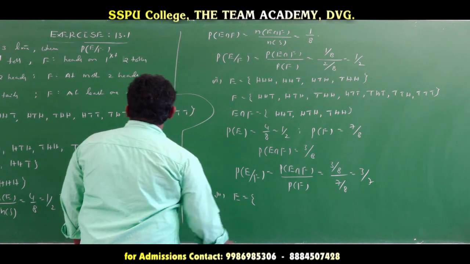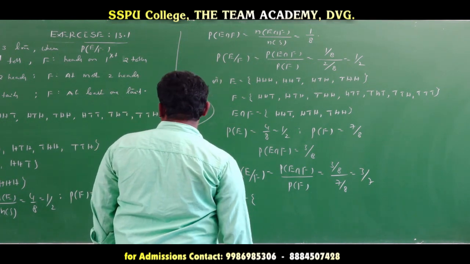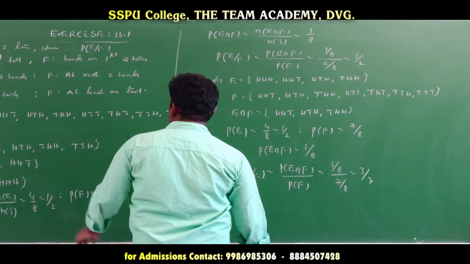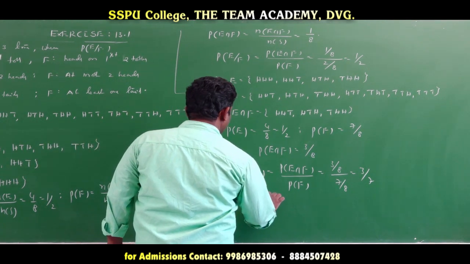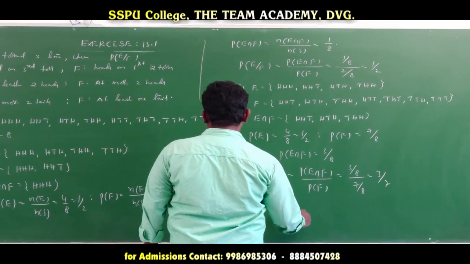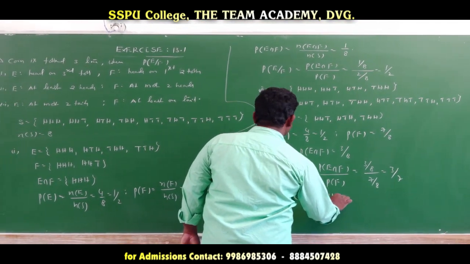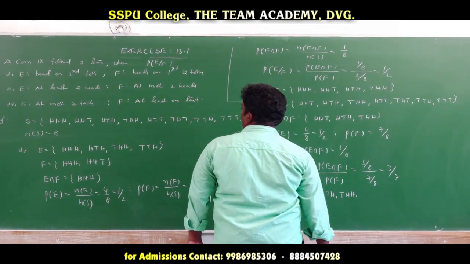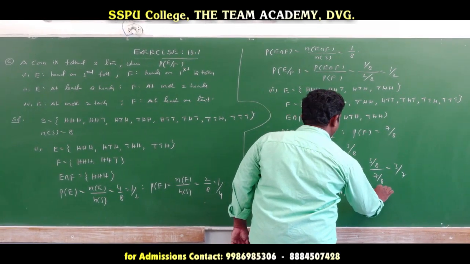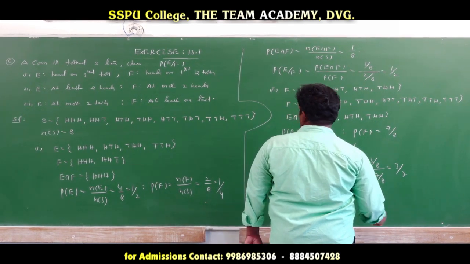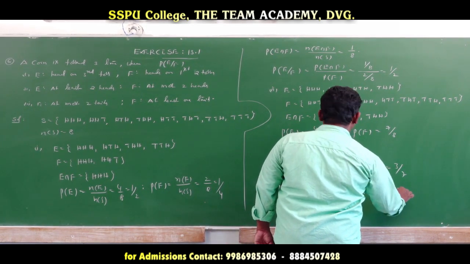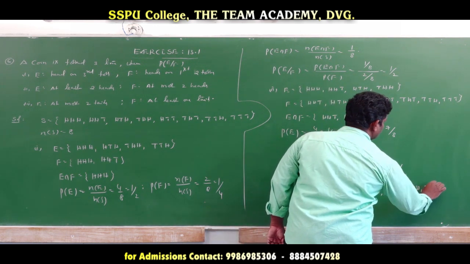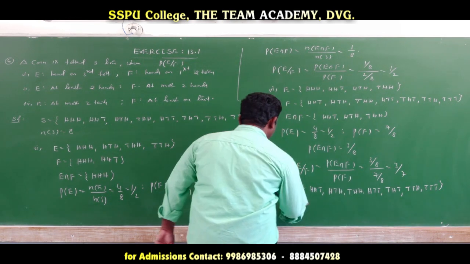In the third case, E is given as at most 2 tails. At most 2 tails means 2 tails are also possible, so HHT is possible. Next HTH also possible. Next THH. Next HTT, THT, TTH, and TTT. Next, F is what?